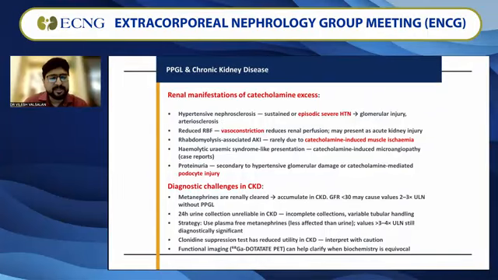The diagnostic challenge, as mentioned before, is that metanephrines are renally cleared, so they accumulate. Therefore, we need more than 4 times the upper limit of normal. 24-hour urine collection is unreliable because of incomplete collections. The strategy is to use plasma-free metanephrine levels. The clonidine suppression test does not work in CKD, and functional imaging with gallium dotatate PET will help clarify the biochemistry whenever everything else is equivocal. There, functional imaging would give us the diagnosis.